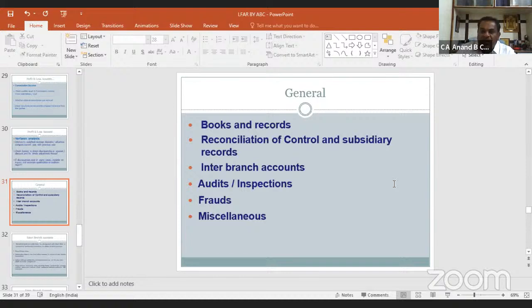In case of LFAR, we have seen assets, liabilities, profit and loss account. And this fourth part is general. The first three parts were based on the financial aspects. Now the general part is based on the books and record keeping of the branch.